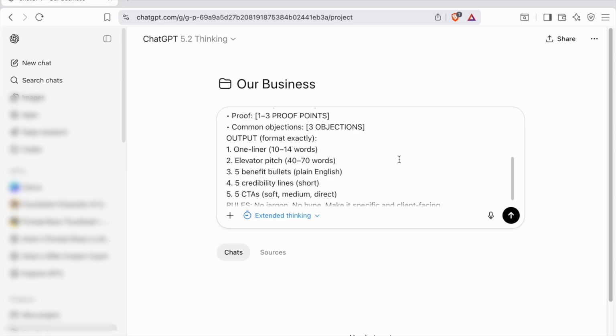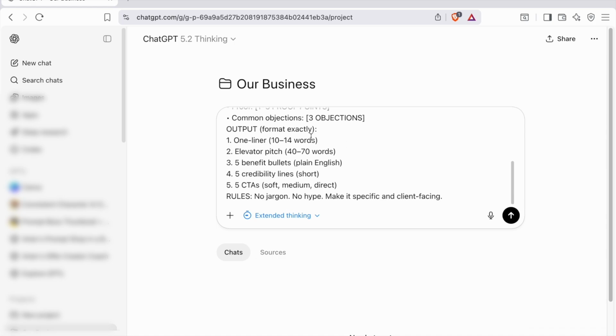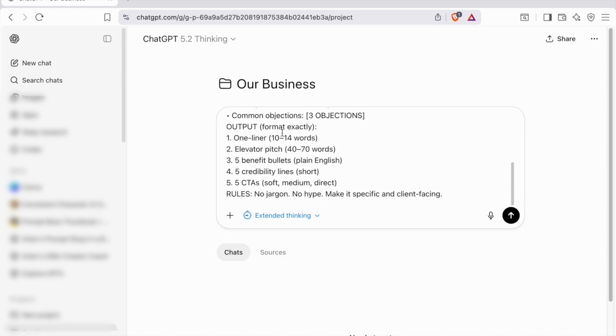You can fill these out up front, or you can fill these brackets out at the end. And then the output format is going to be a one-liner. It just depends on what you're looking for. Are you looking for an elevator pitch? Are you looking for bullet points that show the benefits of your business? Are you looking for call to action, CTAs? And then we're giving it some rules here. No jargon, no hype, make it specific and client facing.